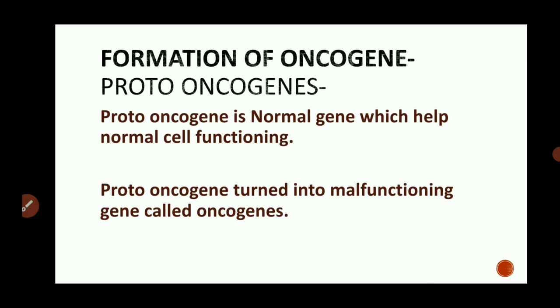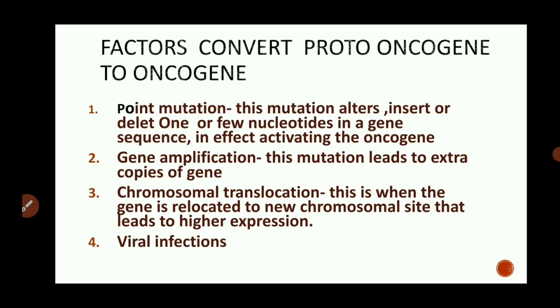But how does it convert into the oncogene? Factors convert the proto-oncogene into oncogenes. There are many factors. First is mutation, like point mutation. These mutations alter, insert or delete one or a few nucleotides in a gene sequence, in effect activating the oncogene. In point mutation, there is an addition, deletion or alteration of one or a few nucleotides in the gene, which causes the activation of the oncogene. That means the proto-oncogene is converted into the oncogene.